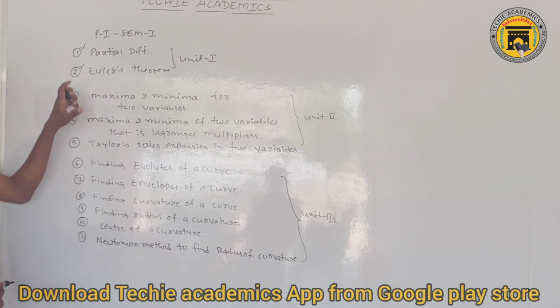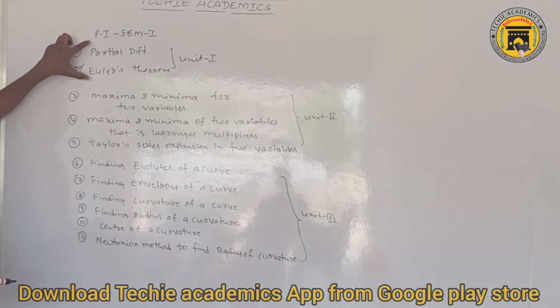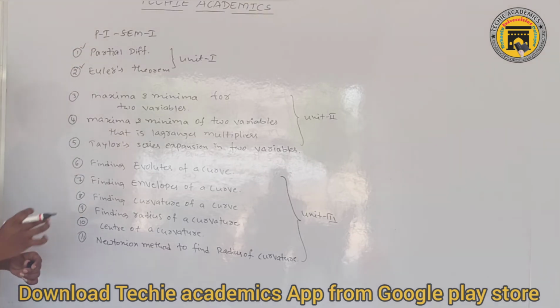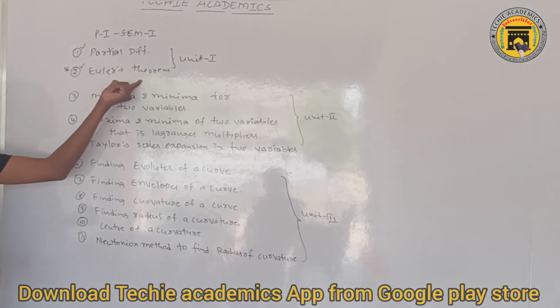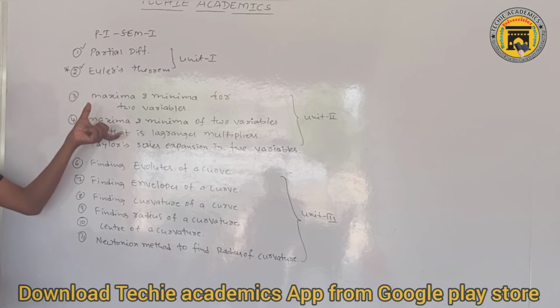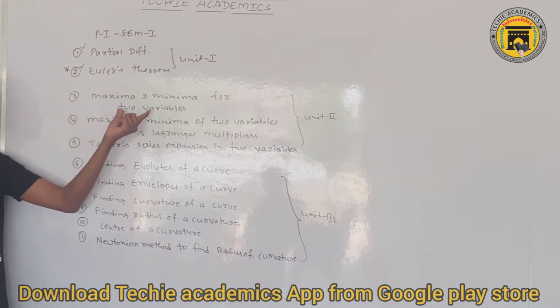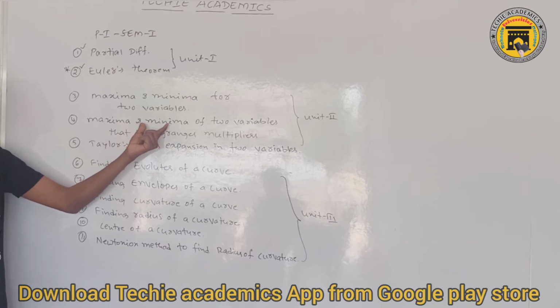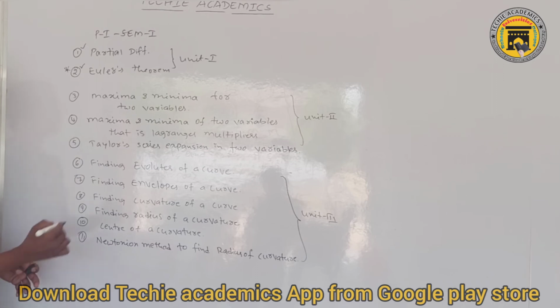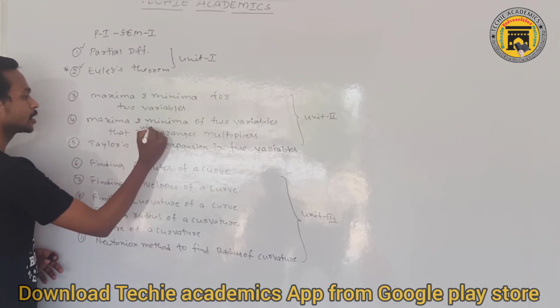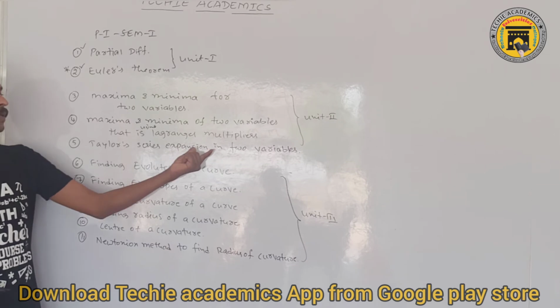So if you see the first unit, you have only two major topics, that is basic problems on partial differentiation and Euler's theorem. Here the theorem is also important. You should know the theorem proof as well as problems on Euler's theorem. Coming to the second unit, we have three topics: maxima and minima of functions of two variables, maxima and minima of functions of two variables using Lagrange's multipliers, and then Taylor series expansion in two variables.